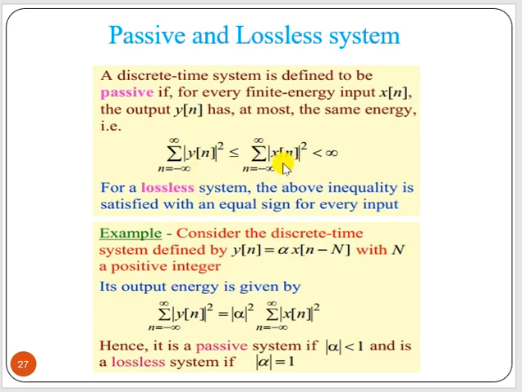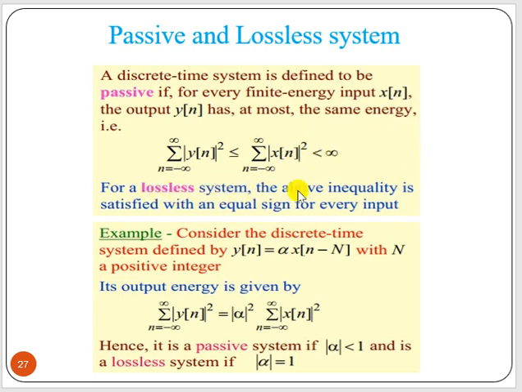And the summation of x(n) magnitude squared from minus infinity to plus infinity is the energy of the input signal. So what should be the condition? To be passive, the output energy should be less than or equal to the input energy, and that should be less than infinity. Passive means output energy less than input energy, and that must be less than infinity.